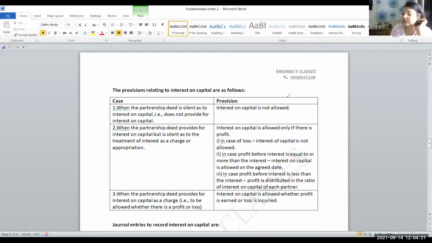Because the partnership deed has not said anything about interest on capital, it means the provisions of the Partnership Act 1932 will be applicable. And the Partnership Act 1932 says that no interest on capital has to be given and no interest on drawing has to be charged. That is why no interest on capital will be provided when the partnership deed is completely silent about interest on capital.